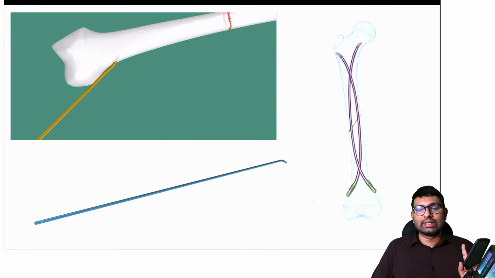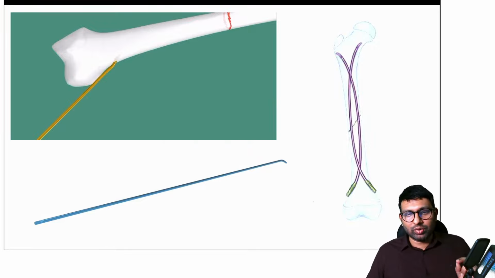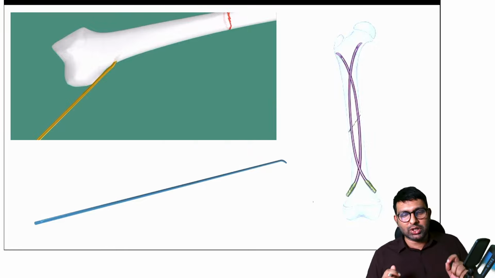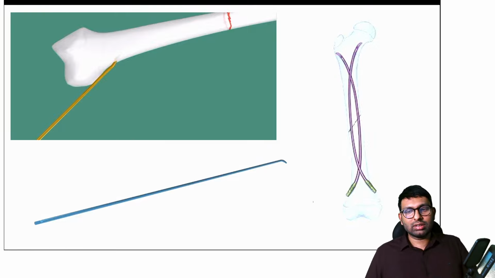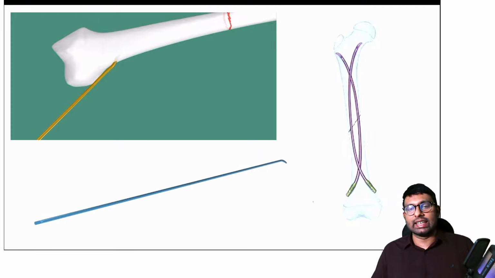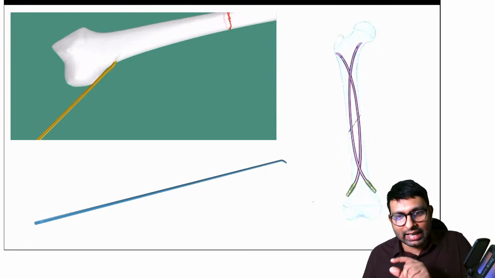Can someone tell me what is this nail? You can see two of these thin nails which are bent a little, which are put inside. What are these nails called as? Anyone would like to guess? Tense, correct. Stardust is exactly right here. It is a TENS nail. It is a titanium elastic nail system.